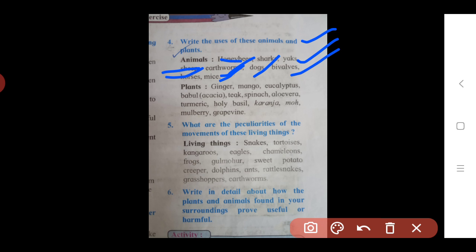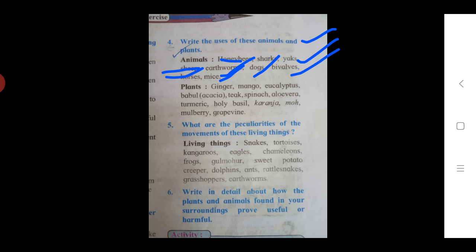Mice are used in medicinal research for testing various drugs. When finding new drugs or medicines, they first test them on mice, and when that is okay, they are given to human beings. In this way we see the uses of the animals.